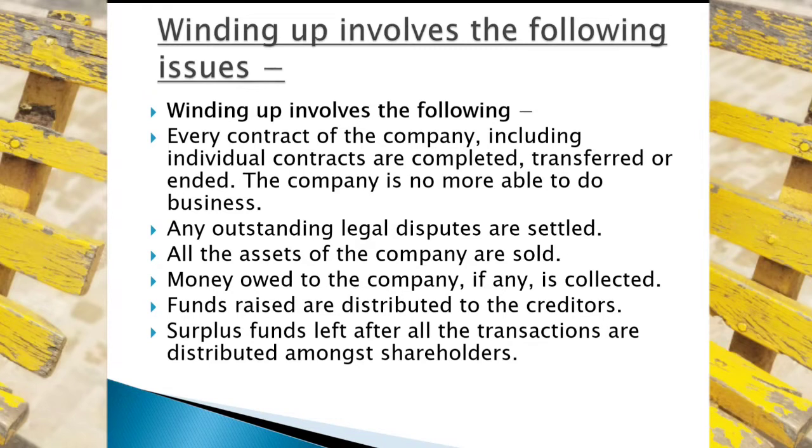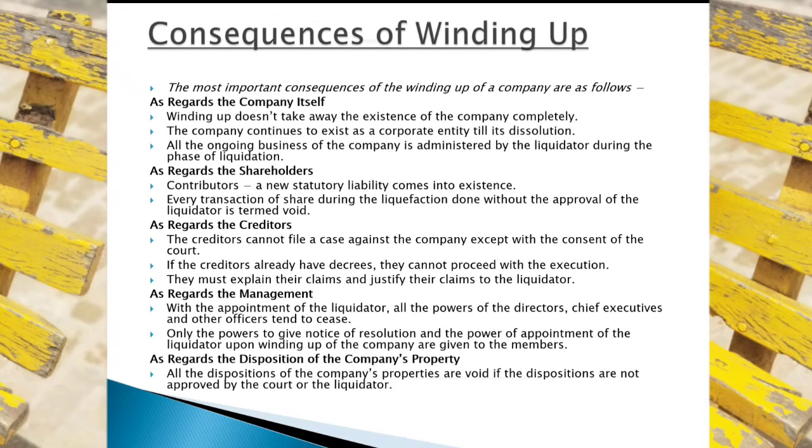So this is the normal process. Yes, any property in the name of the company is generally sold by the liquidator, and the debts and surplus value are distributed to the concerned members of the company. Yes, these are the general processes which come under the compulsory winding up.